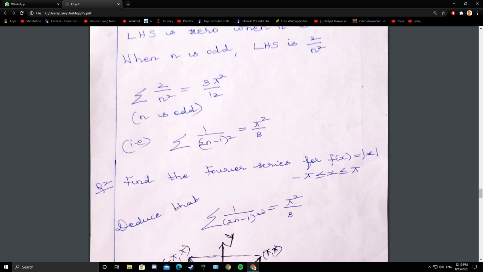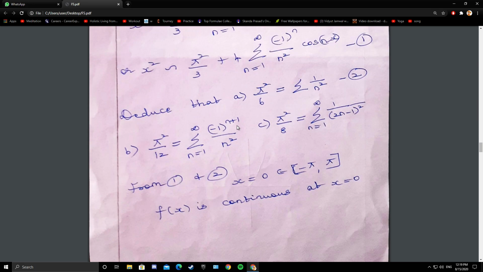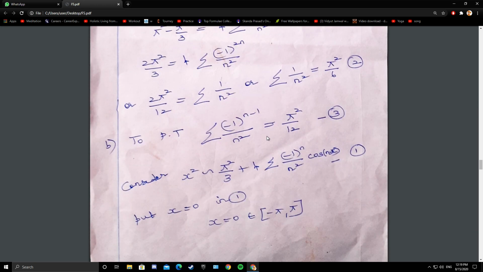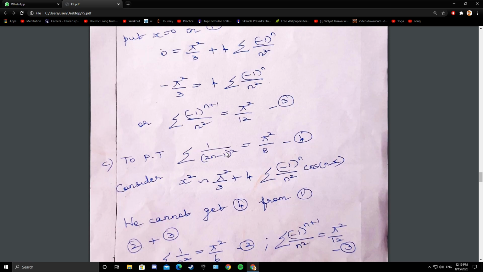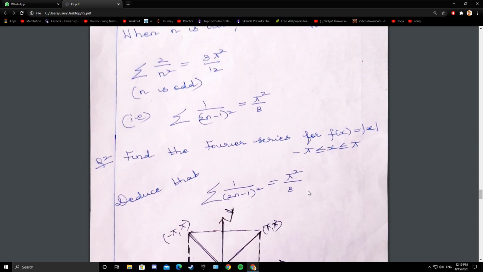Now coming to the next problem. See, the previous one, A, B, C will be asked in a sequence. You have to prove 3 things. It will be asked in a sequence. So you don't have to worry about the C part. To get the C part, we are adding 2 and 3, the A part and B part.